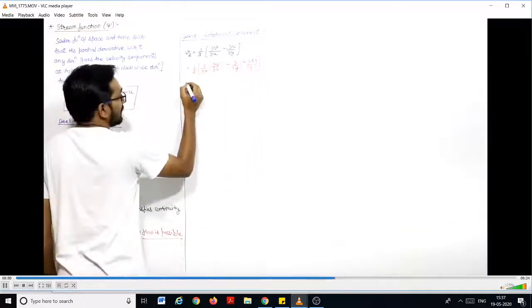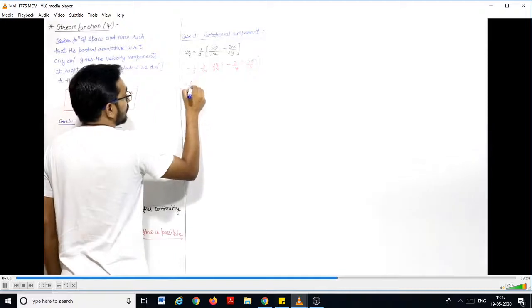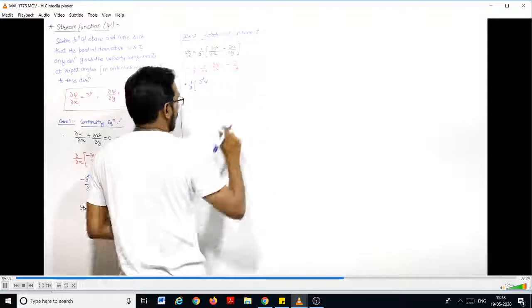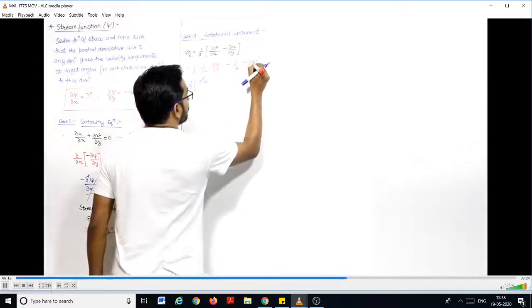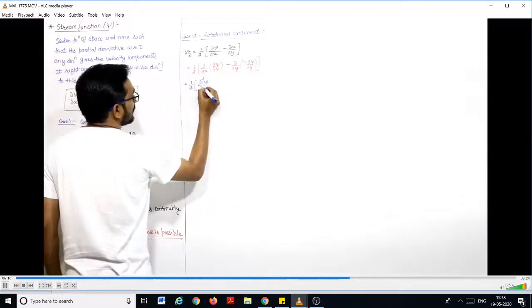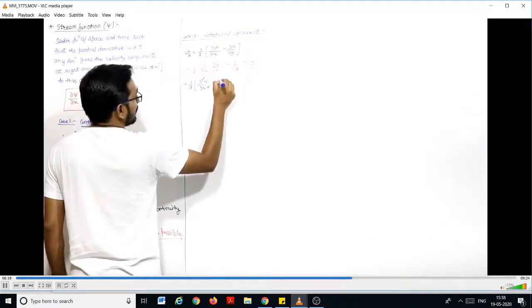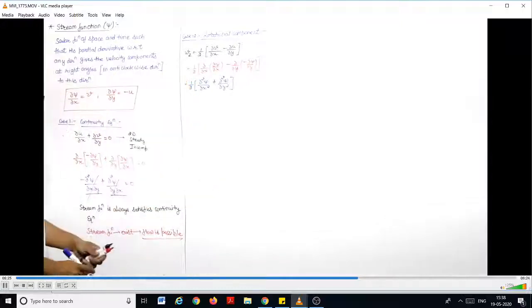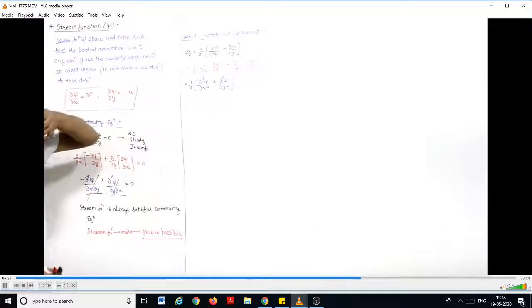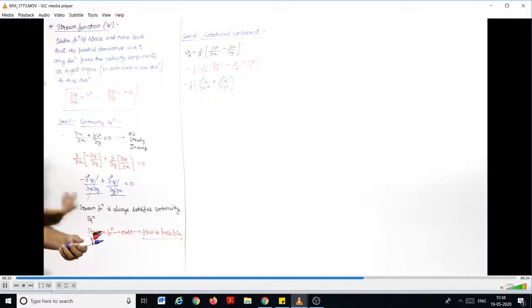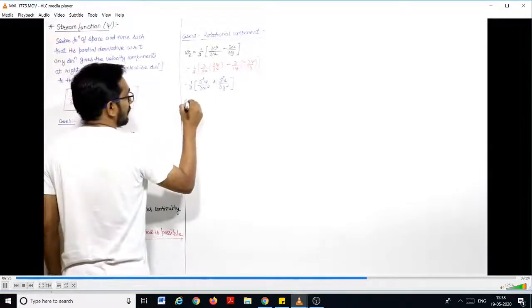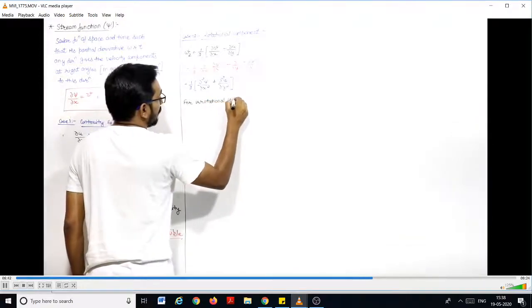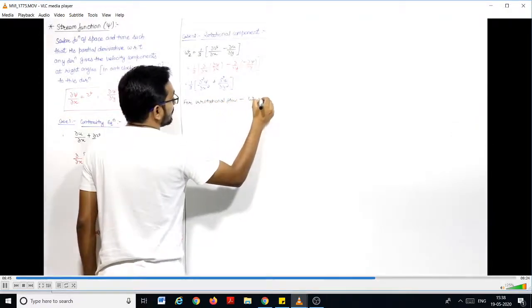If you solve the bracket, this will be equal to 1 by 2 into del square psi, this is psi, not phi, del square psi upon del x square plus del square psi upon del y square. Now this is the rotational component. So its value may be 0, may not be 0. So we can say that for irrotational flow, we say omega z will be 0.